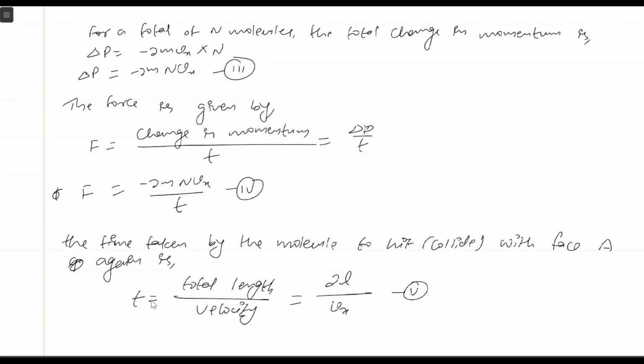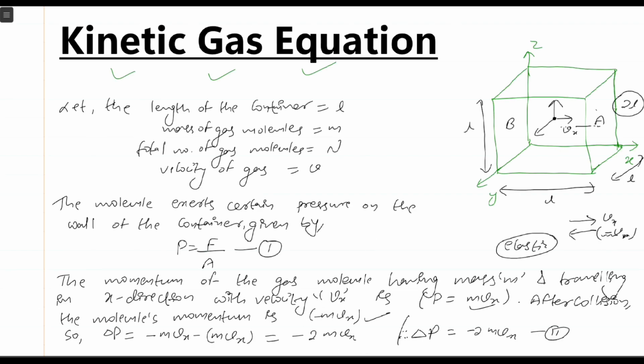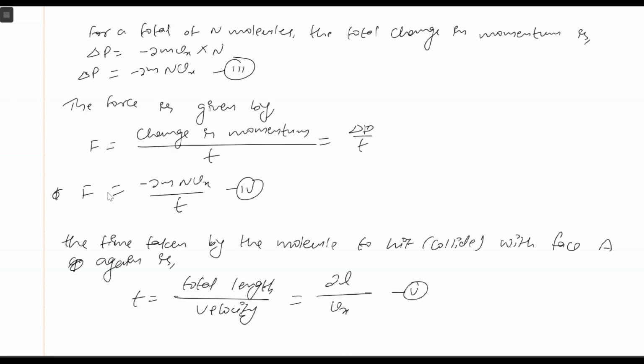Now let's put the value of t from equation 5 into equation number 4. Then what will we get? Using 5 in 4, we get F is equal to minus 2 mn Vx by t, right?